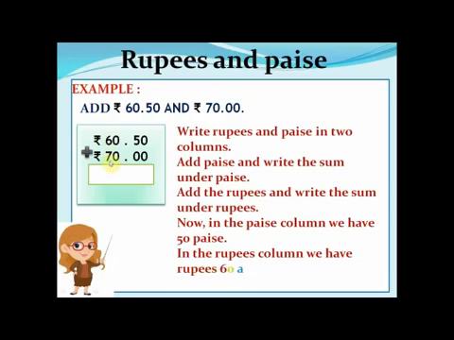Now we will add it. 50 plus 0 is 50, as you have seen here. Now in the paise column we have 50 paise, and 0 plus 0 is 0, and 6 plus 7 is 13. So when we have added the rupees separately, what we have got? 130 rupees. You can see it here, 130 rupees and 50 paise.